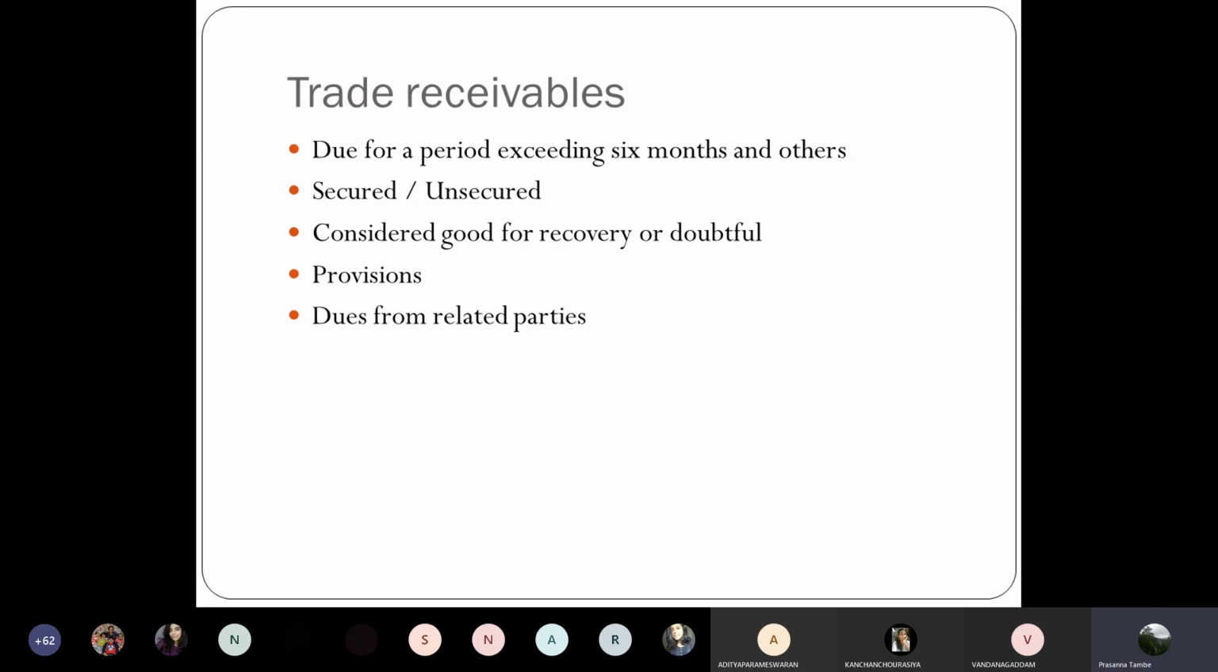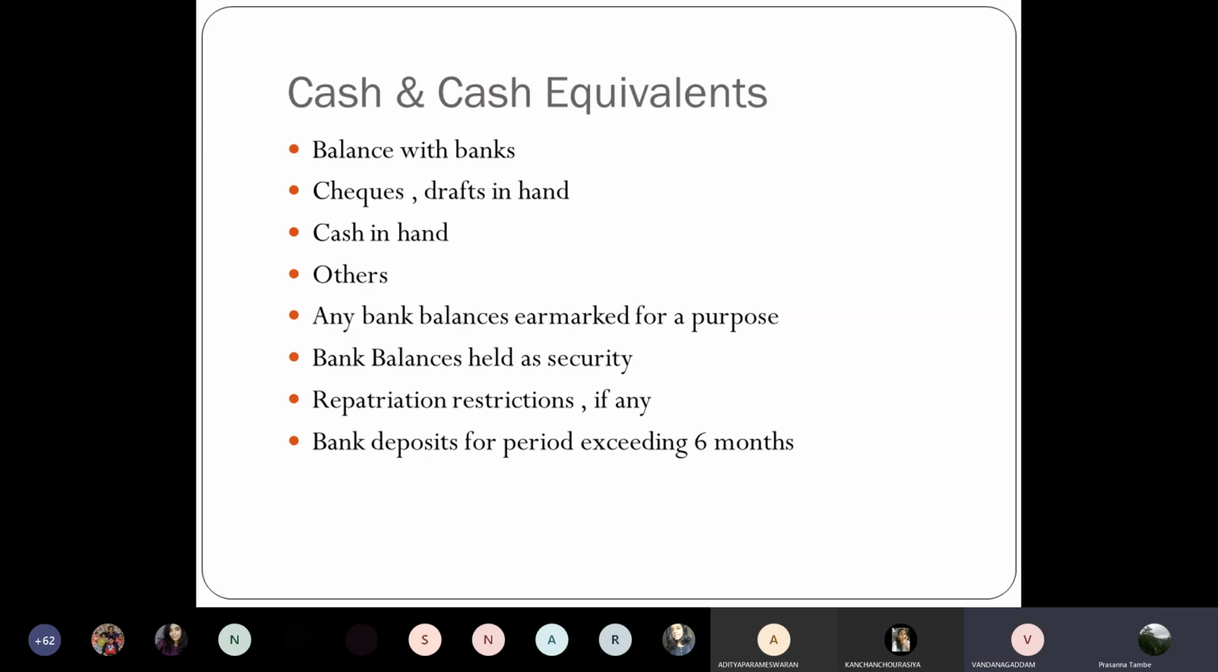Yes, sir. Then we go to the next heading, that is cash and cash equivalents. Basically, these are cash and bank balances, but now the title is slightly different: cash and cash equivalents. So what are the things we need to disclose? One is balance with the banks. If you have bank accounts, then the closing balance, properly reconciled at the end of the year, will be reflected under this head.